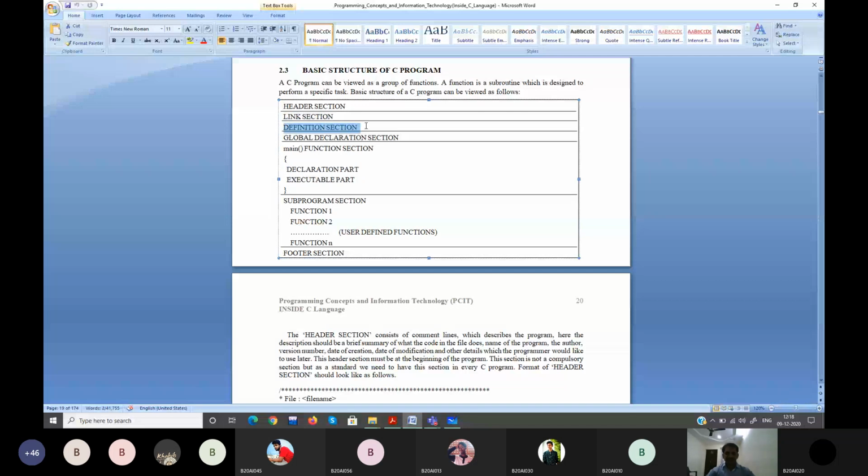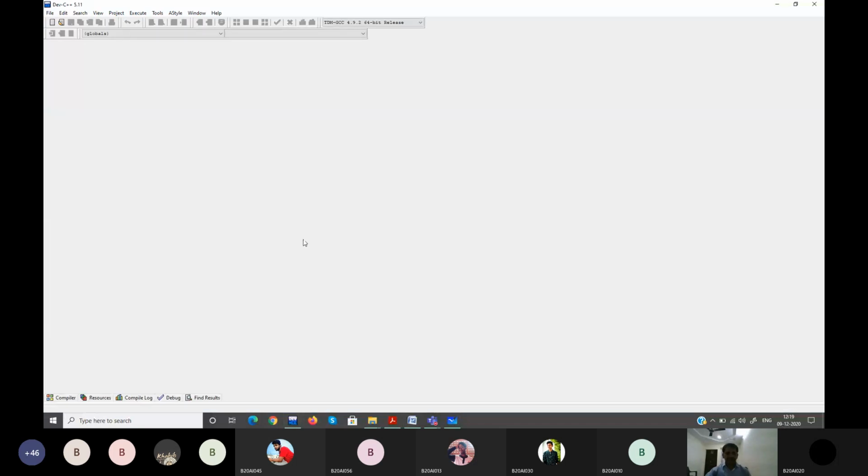Next is the definition section. It's not actually a definition section, it's called a declaration section, right? Because it declares, it tells the end user or the compiler what kind of functions you are going to use. What is the return type of your function? What is the name of your function? What are the types of the parameters that you are going to send to that function? That kind of information will be there as part of your definition. So I showed you yesterday, and I'll tell you again here.